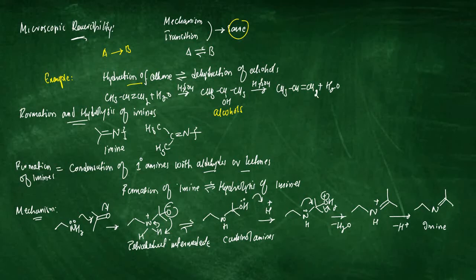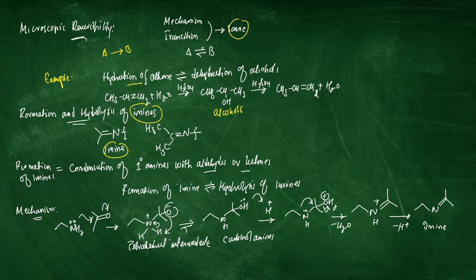Today we are going to focus on formation and hydrolysis of imines, which is an important functionality in organic chemistry, specifically with respect to chemistry of amines. An imine is represented by a functional group in which carbon is double bonded to nitrogen.